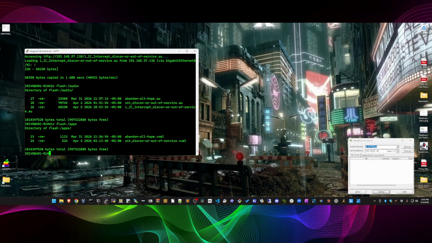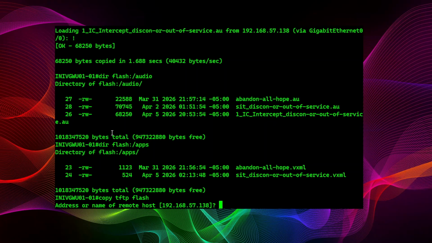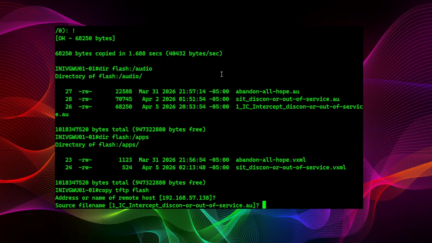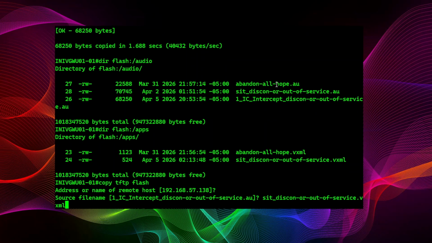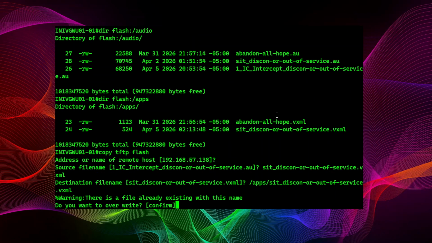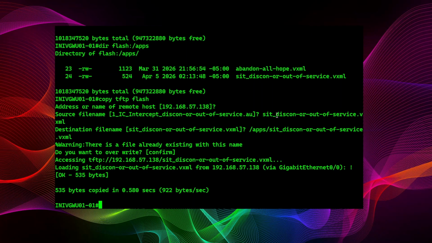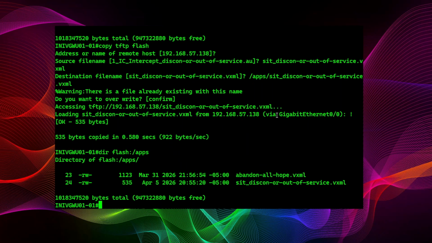Once again, I'll pop over to Putty so you can see it closer. Copy TFTP flash. There's the host name. Let me go grab the name of the file. Make sure I got the right file name. I do. Here's the host name. There's the XML file. Now we're going to put that in apps /that. Now I already have one on there. We're going to overwrite it. Now let's do a dir /apps. And we have the right date. It is today. Let's do a more on it just to make sure.